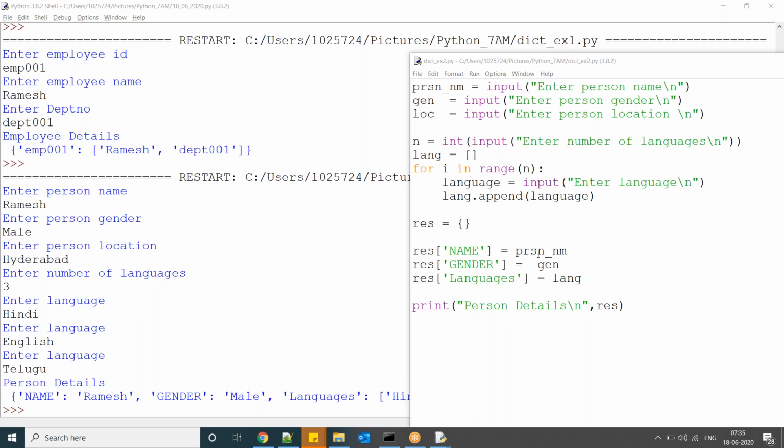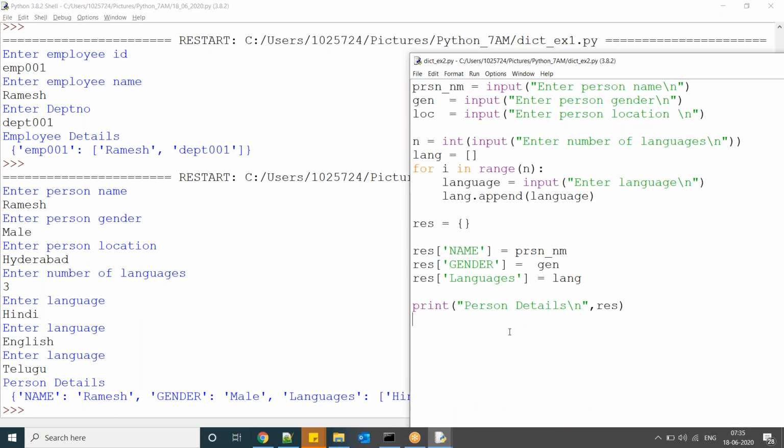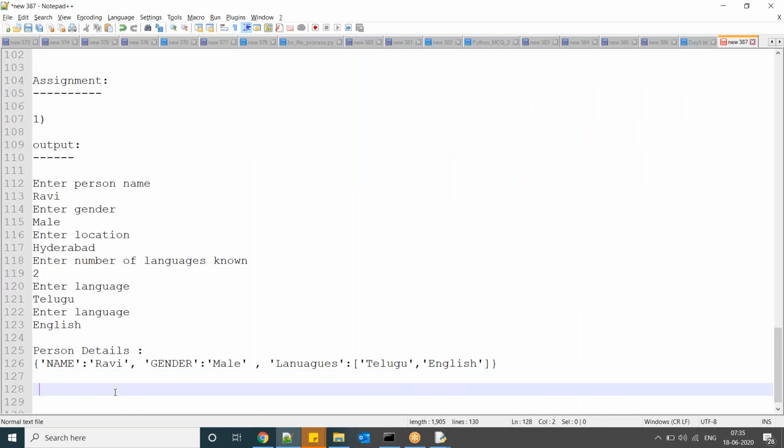Now this is about dictionaries. I have a few assignments, so do this one.